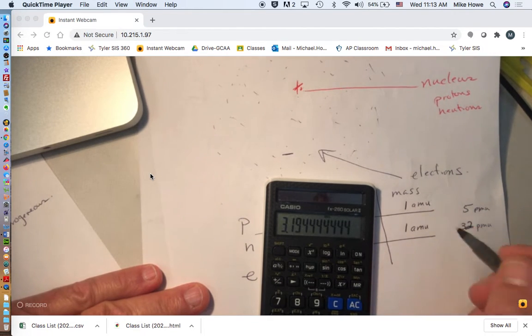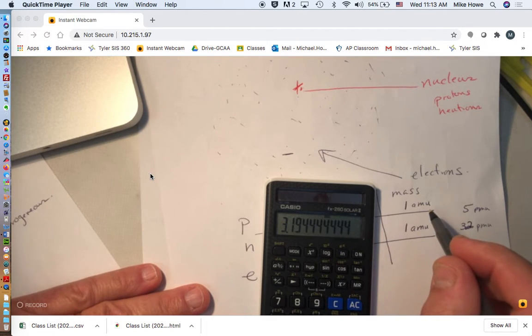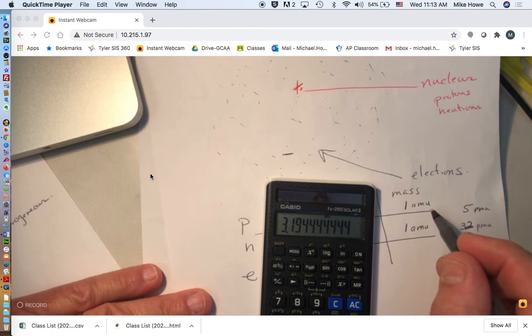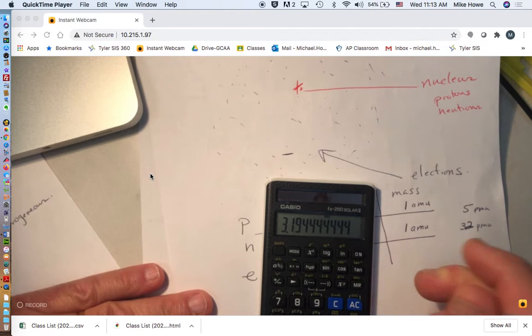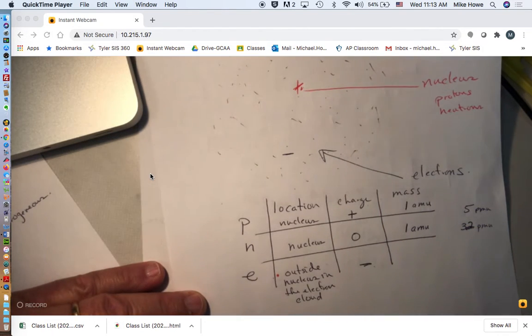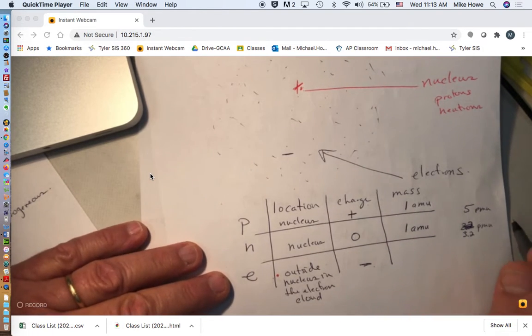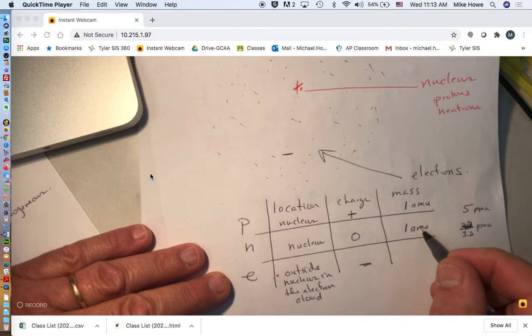So AMUs are done like that. We define carbon as having a certain weight in grams, and we say it's 12. So instead of actually giving the weight of carbon, which is like 10 to the negative 20-something grams, we just say it weighs 12, and everything else is relative to carbon atoms. All right, that's 3.2. My writing's a little sloppy. Okay, so anyway, bottom line is they have a mass of 1, each one of them do.